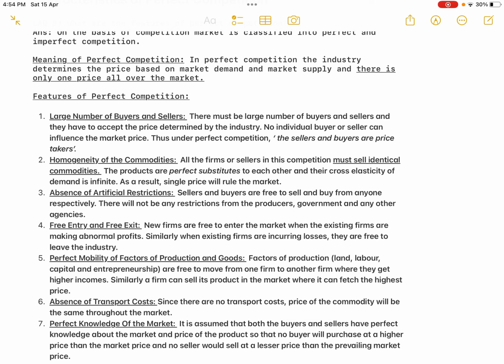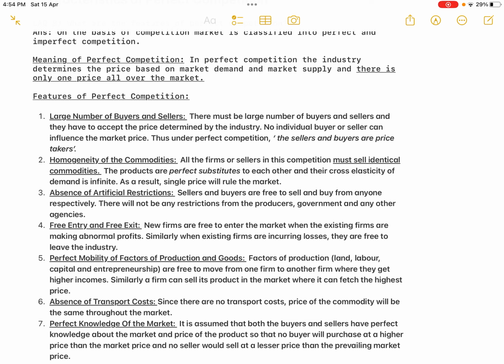Only if the commodity is the same will the price also be the same, isn't it? If two sellers are selling two different brands of soap, maybe if the soap color changes, then the price can be different, no? If the color, the size, the smell, the packing of the soap, if everything is the same, can the seller change the price? They cannot change the prices, isn't it? So that's why the second condition is homogeneity of the commodities, identical. All the firms or sellers in this competition must sell identical commodities.